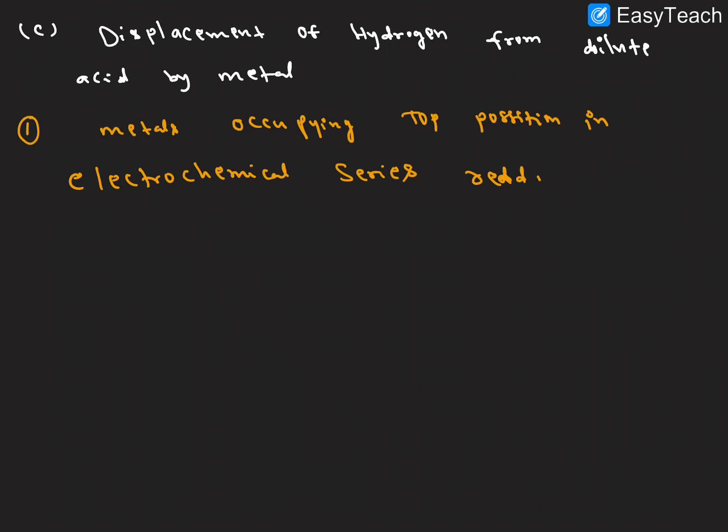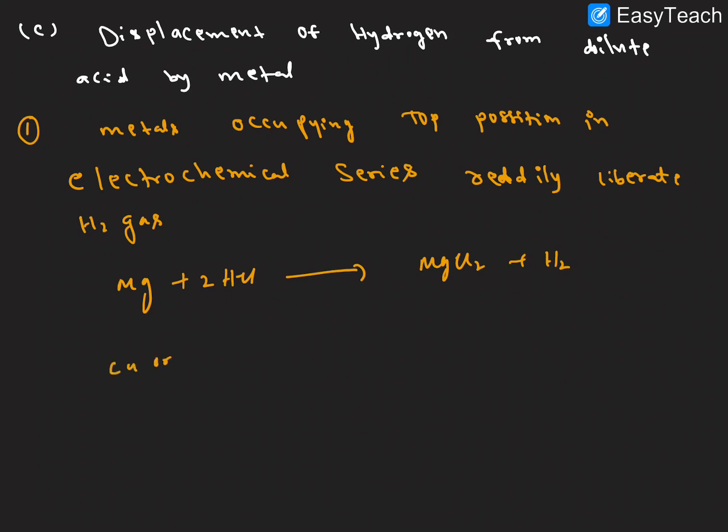So here, metals readily liberate H2 gas. Example, magnesium reacts with dilute acid HCl to form MgCl2 plus hydrogen gas.